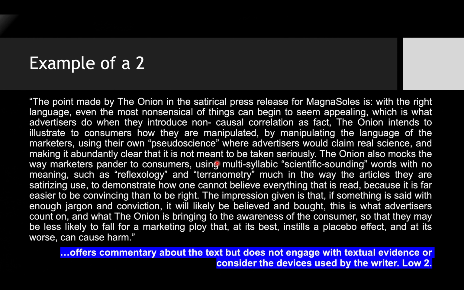Now, when we go to a 2 and a 3, right? A 2, if you want to think of it, is only a little bit better than a 1. And a 3 is not as good as a 4. Think of it like that.